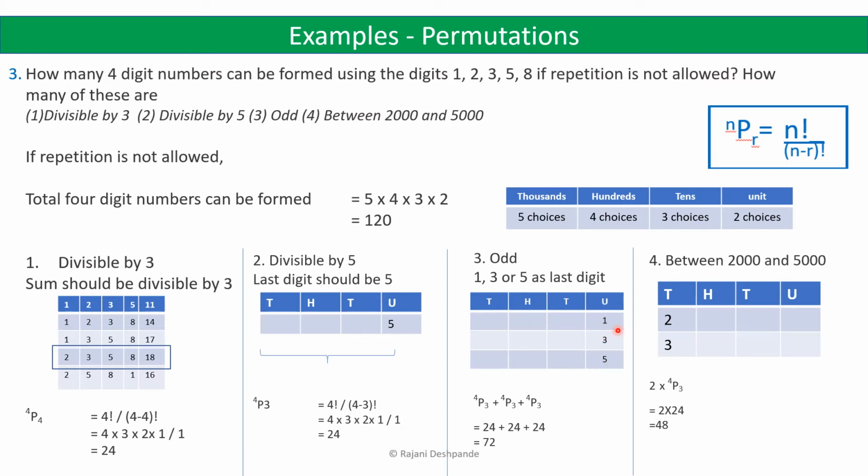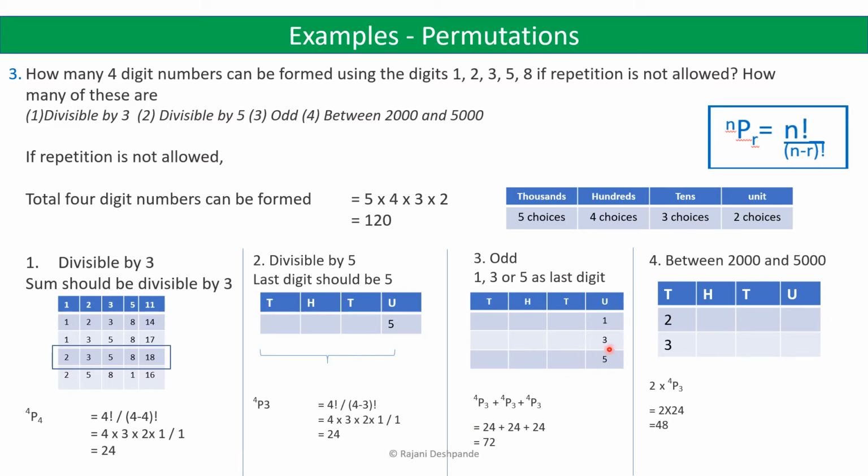So let us first take the first one. Suppose we have 1 in the units place, then for the three positions, the thousands place, the hundreds place and the tens place, we can use any of the remaining 4 digits. That can be done in 4p3 ways.